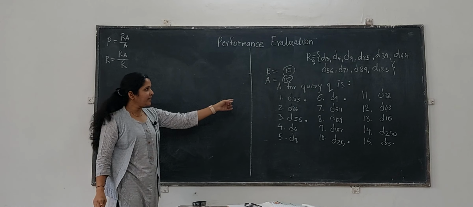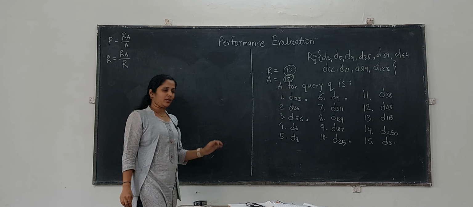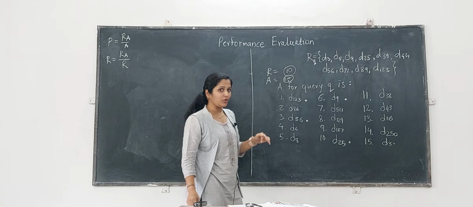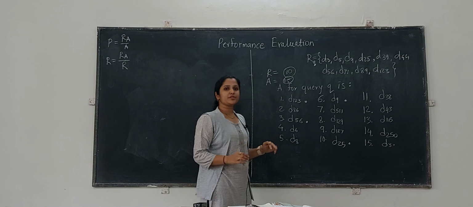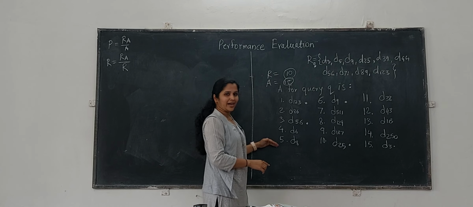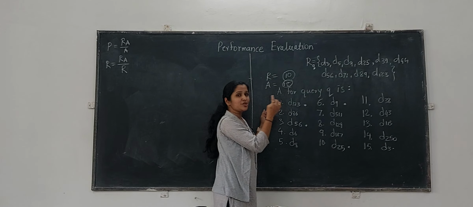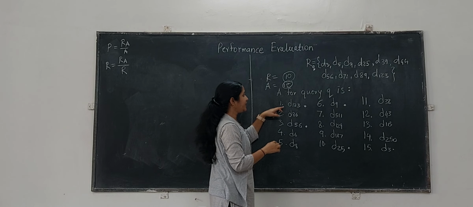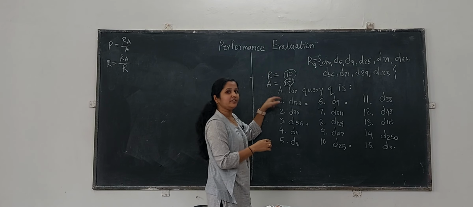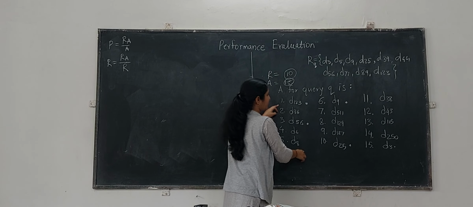Now, considering the total scenario directly, we need not calculate precision and recall. The procedure generally followed for calculating precision and recall is that you go through the answer set and check at which point your algorithm has retrieved a relevant document. So, let us go through the set of documents retrieved.